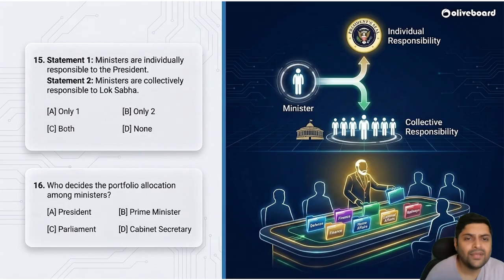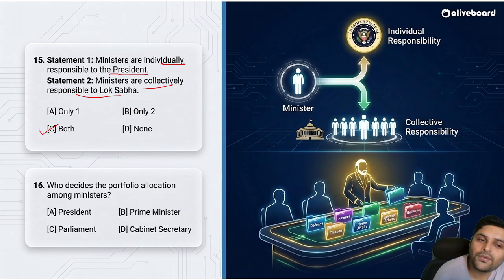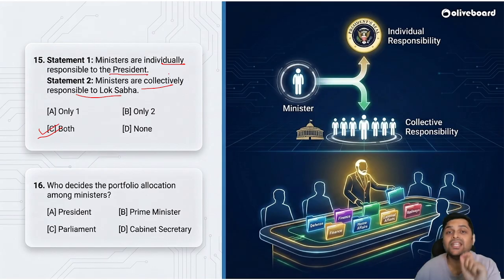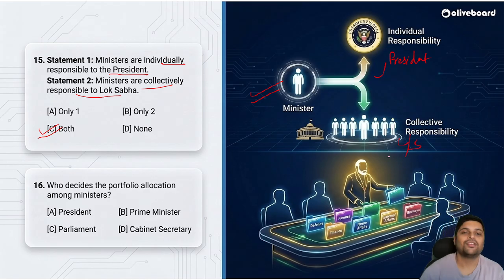Next, ministers are individually responsible to the President. Ministers are collectively responsible to the Lok Sabha. What do you think? Yes, both the options are right. Ministers are individually responsible to the President. Why? It is the President who appoints them. So the President is appointing the ministers, but they are collectively responsible to the Lok Sabha. Please remember, ministers are individually responsible to the President and collectively responsible to the Lok Sabha.